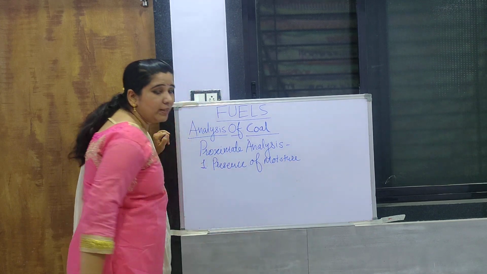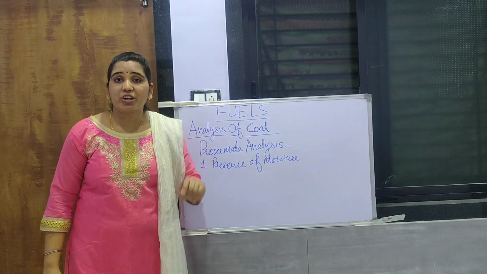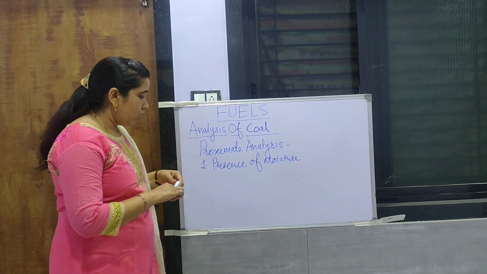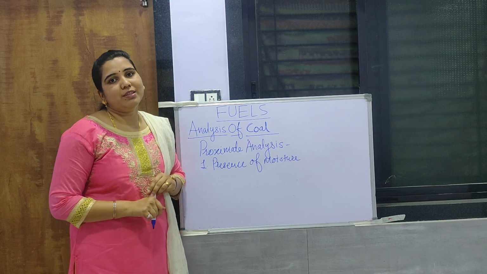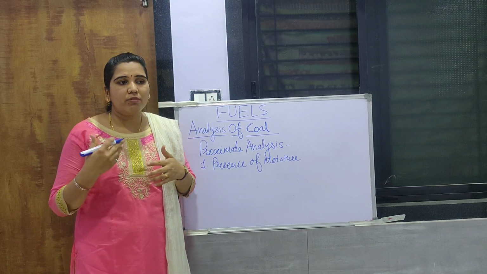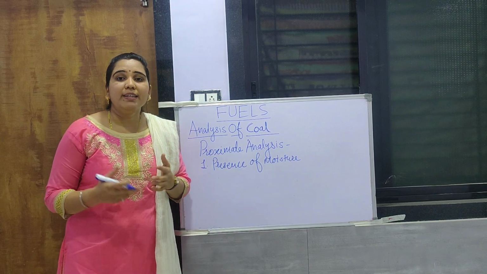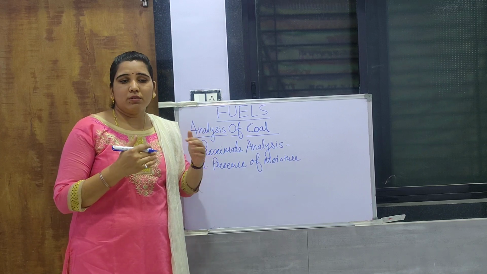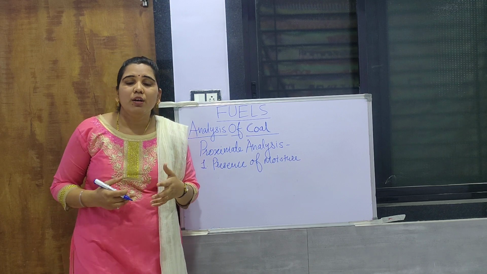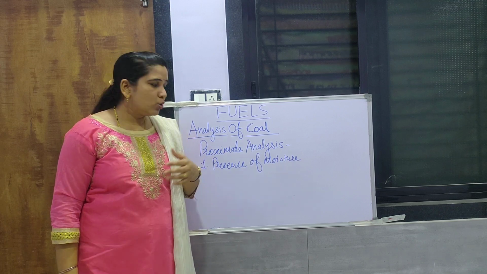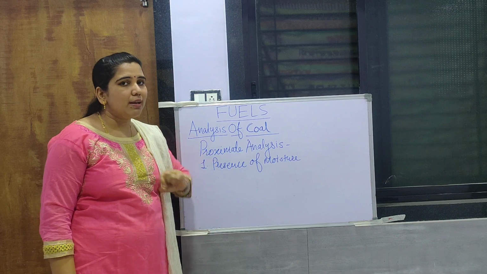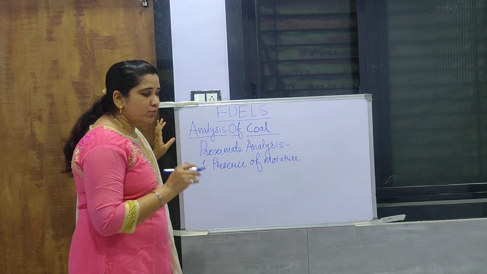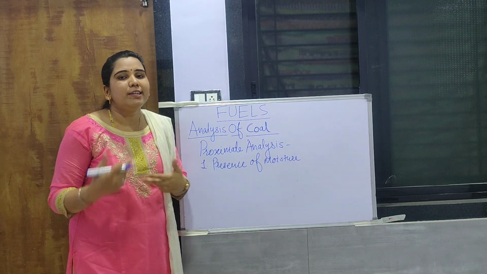We know that moisture is nothing but the presence of water, that is H2O, in the fuel. When moisture is present in the fuel, it becomes high, or we can say wetted, and when it becomes wetted, it is very difficult to transport and economically not favorable. So moisture must be less in the fuel. So how can we calculate it? For this there is an experimental determination.